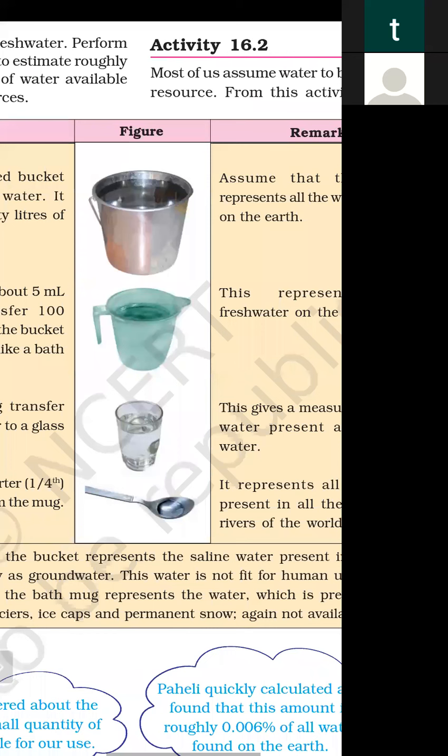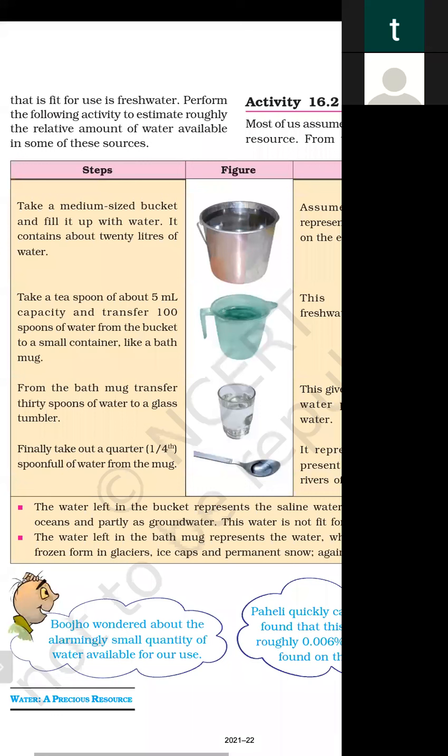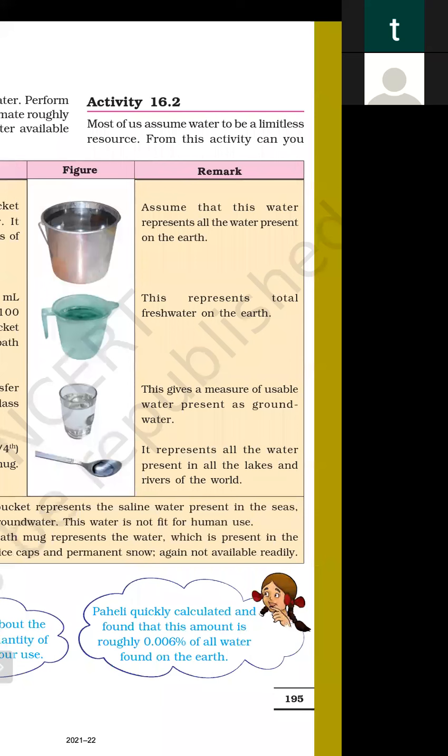Assume that this water represents all the water present on the earth, whether it is in ocean, river, lake, or ice cap. Total water is compared with a bucket. Take a teaspoon of about 5 ml capacity, and transfer 100 spoons of the water from the bucket to a small container like a bath mug.